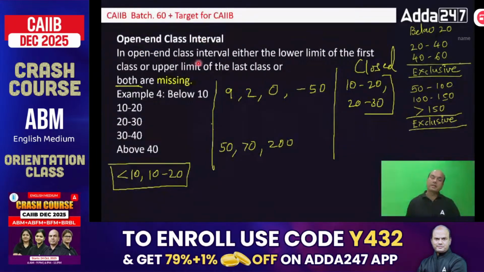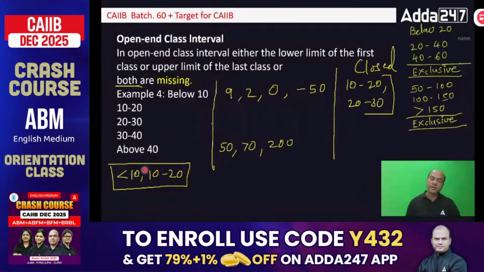So in open-ended class, either the lower limit of the first class is missing or upper limit of the last class, or both are missing, which is also important. So it can be like this, see, below 10, so this is open-ended, above 40, open-ended, both can also be there. So it can be only one, below 10, or above 40, or it can be both also. Got it?